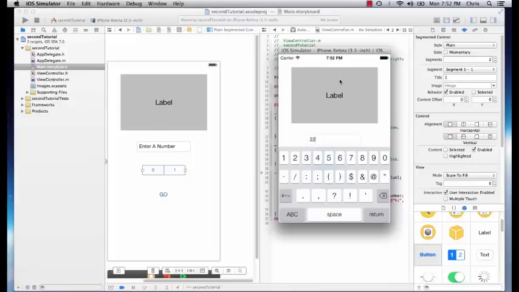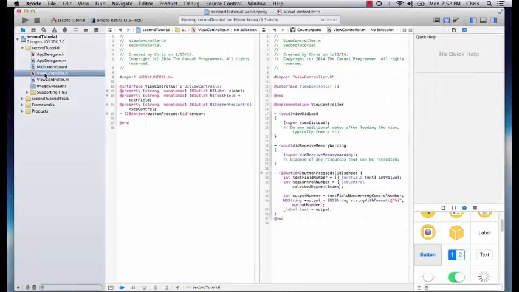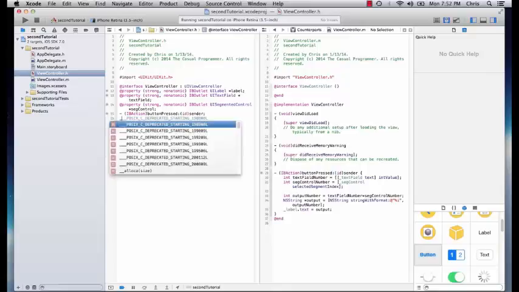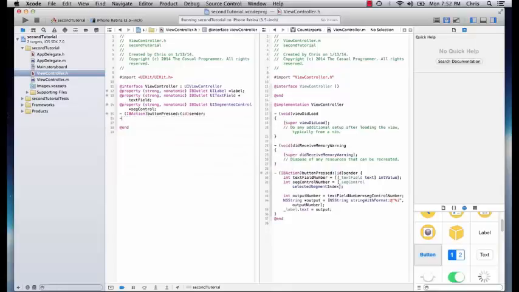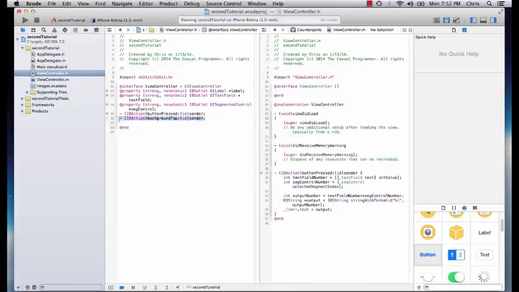So what we have to do is add another action to our implementation so that when we click on the background, this keyboard will be dismissed. So the first thing we do is go over to our viewcontroller.h file, and we're going to add this IBAction, backgroundTap, and it's going to be id sender. Now we go to our M file. Oh, let's copy this.